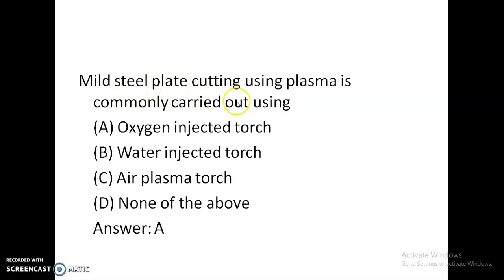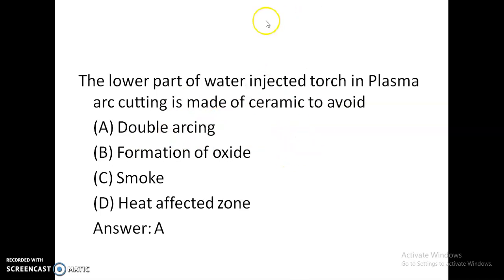Mild steel plate cutting using plasma is commonly carried out using an oxygen injected torch, water injected torch, air plasma torch, or none of the above. Mild steel plate cutting using plasma can be carried out using an oxygen injected torch. Option A is correct. The lower part of a water injected torch in plasma cutting is made of ceramic to avoid double arcing, formation of oxide, smoke, or heat affected zone. So it is made of ceramic to avoid the double arcing.